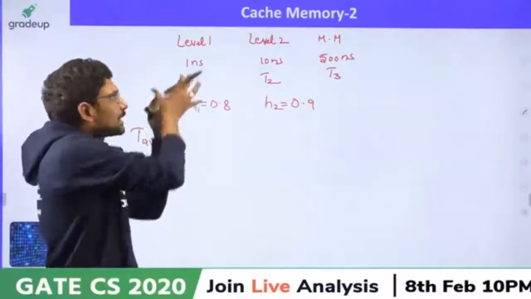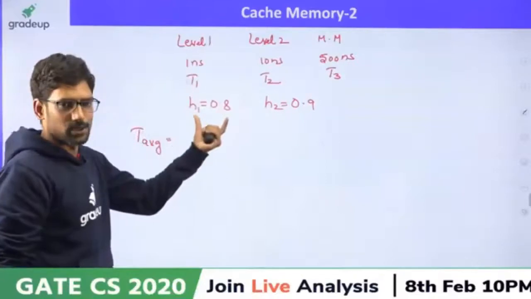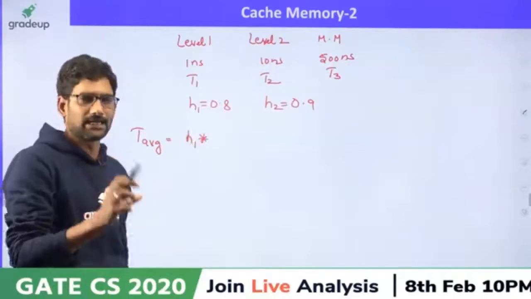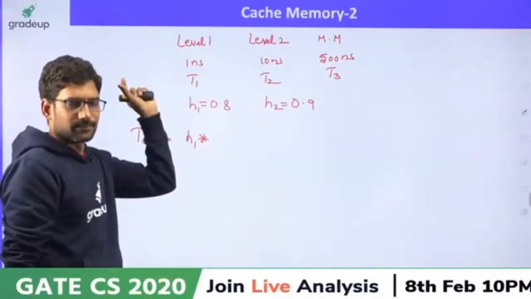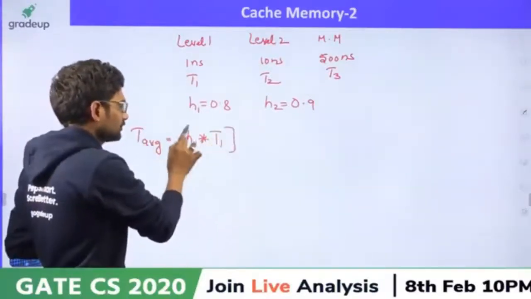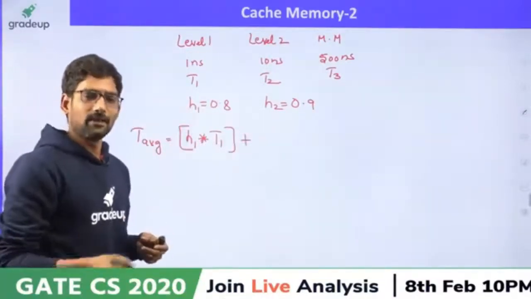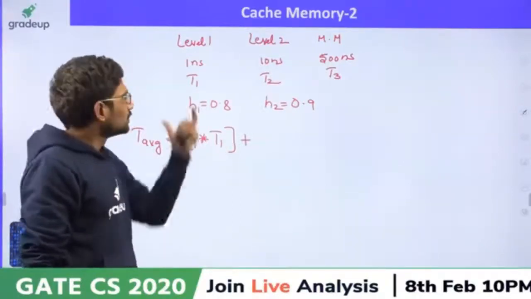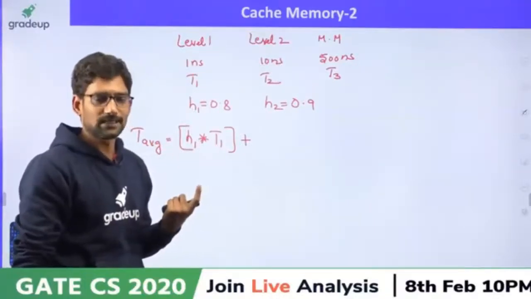How many are supplied by level 1? How do we know? With the hit ratio. So H1, and for every hit, that means this memory is supplying. So how much time is needed? T1. Or in probability, we write with plus, isn't it? Why plus? Level 1 need not supply always, it could be a miss also, isn't it?